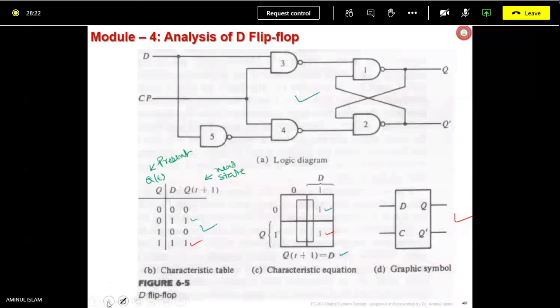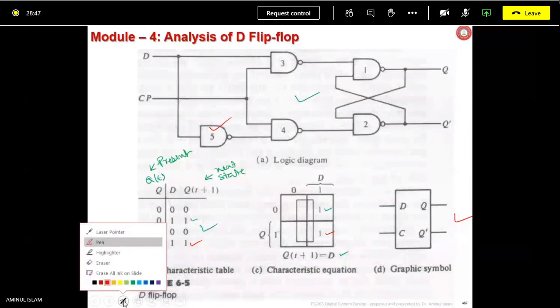Now in this D flip-flop, do you have any undefined state? No, sir. No, because you have used the inverter. This inverter you have used has ensured that S and R inputs cannot be 1, 1 at the same time in this case. Okay. Now what is next?